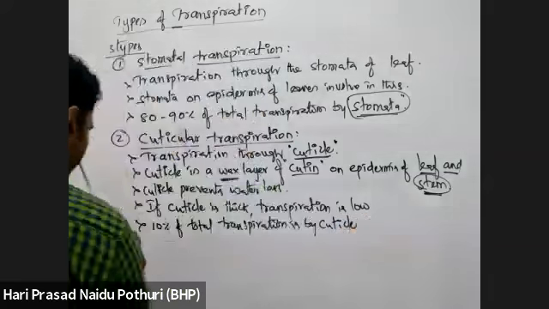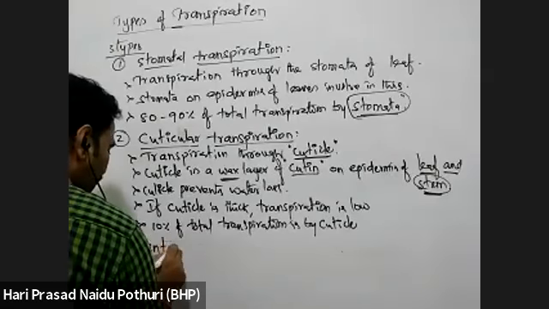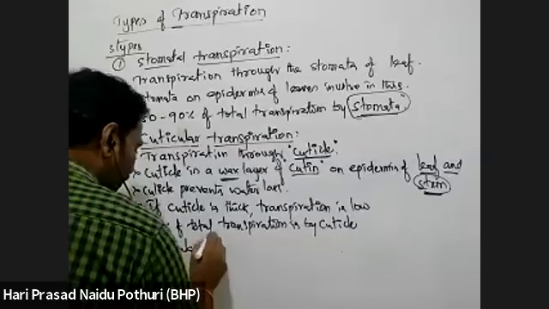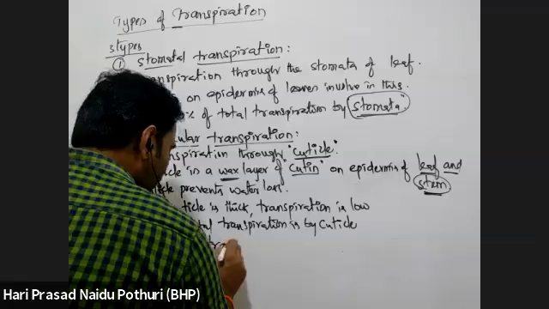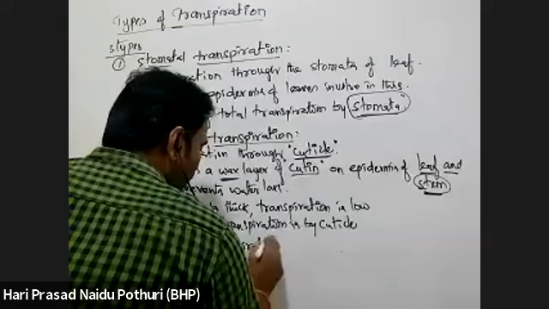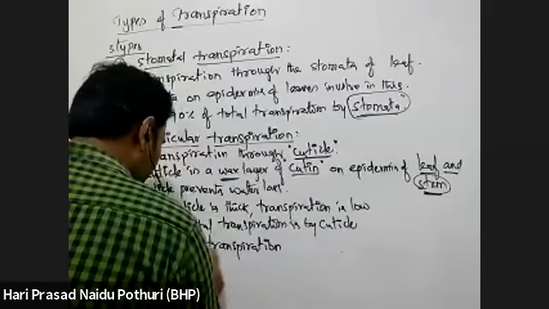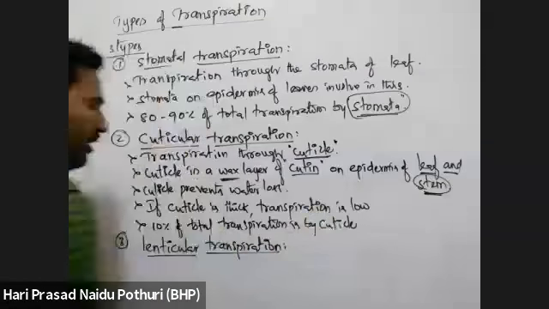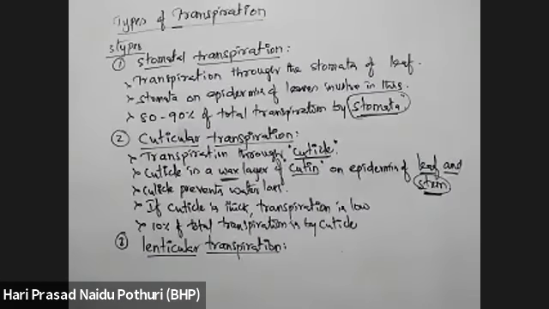Third one, lenticular transpiration. Lenticels. What are lenticels?